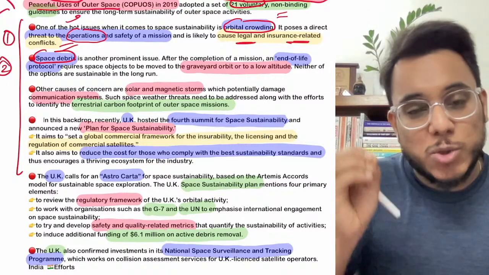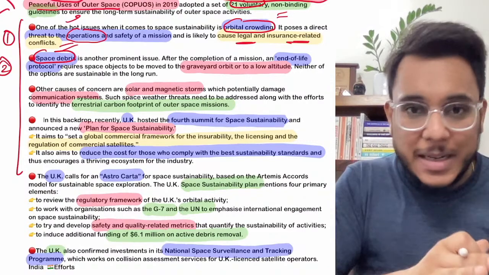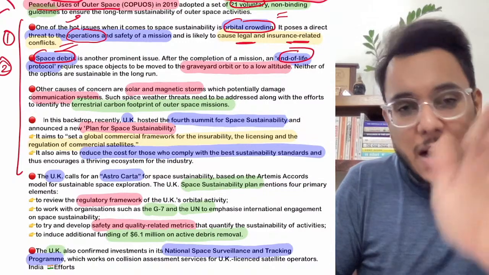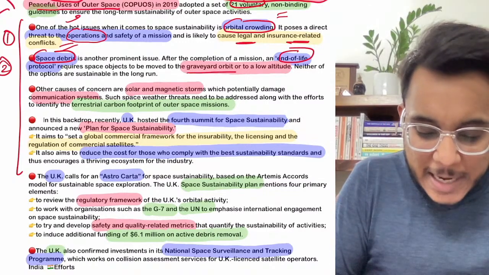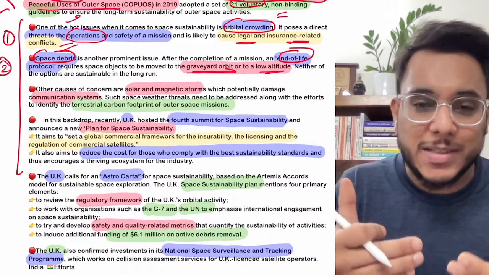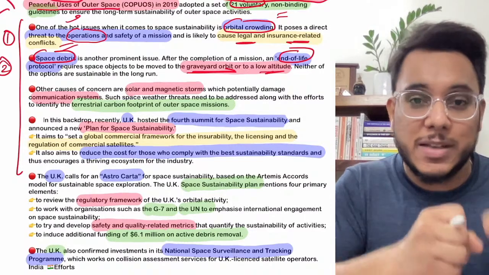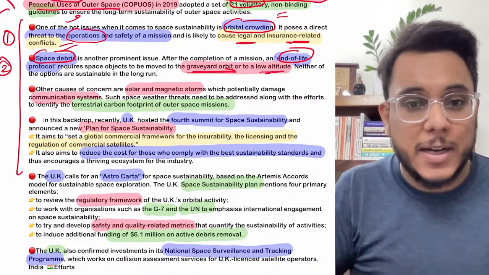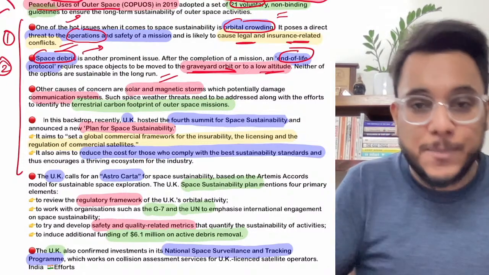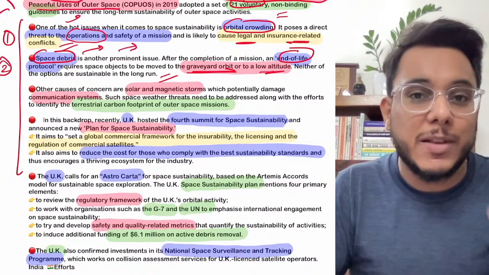Now guys, there is actually a protocol in space that once a mission or a satellite has completed its life, then towards the end of its life it needs to be moved to another orbit, which is called the graveyard orbit, which is actually at a low altitude. But though many satellites have been put into graveyard orbits, there are still leftovers rotating in space. It is a very big problem. This space debris or orbital crowding might also lead to disputes between nations.